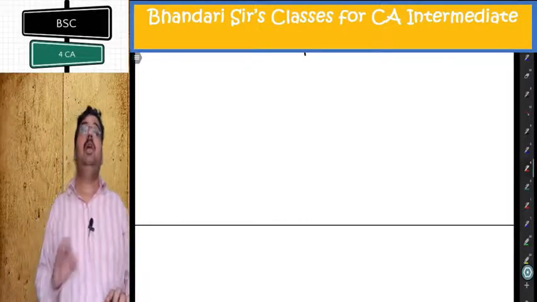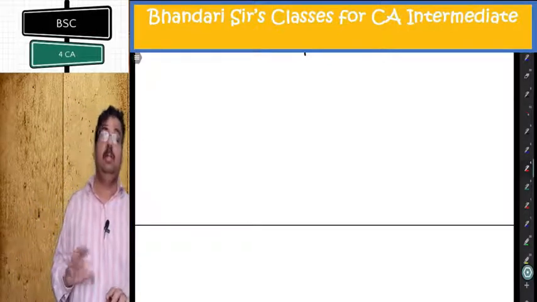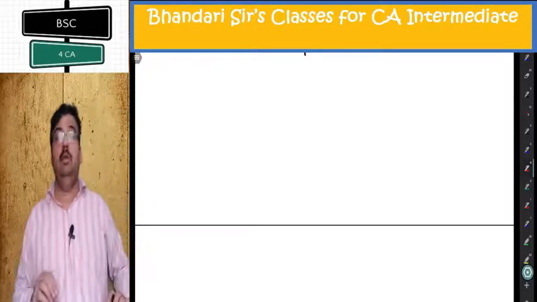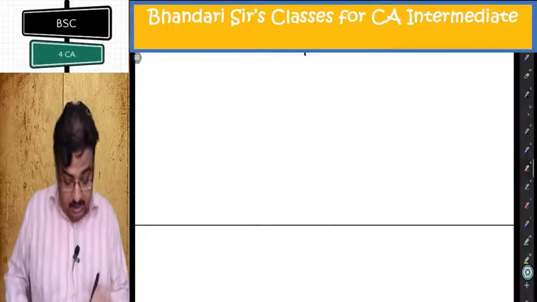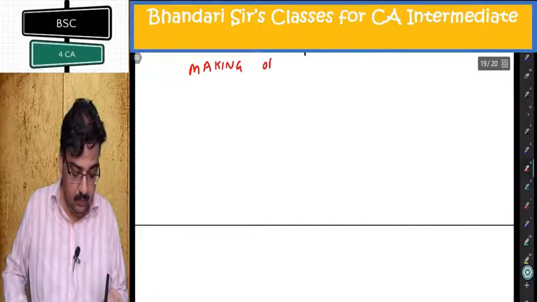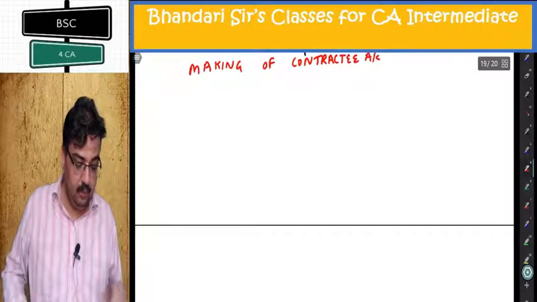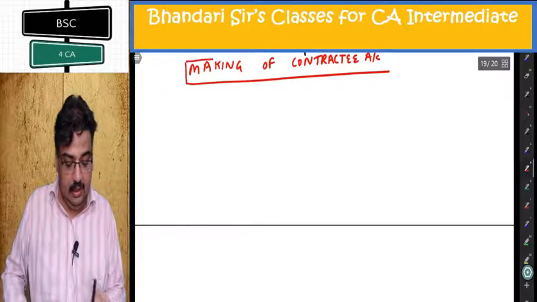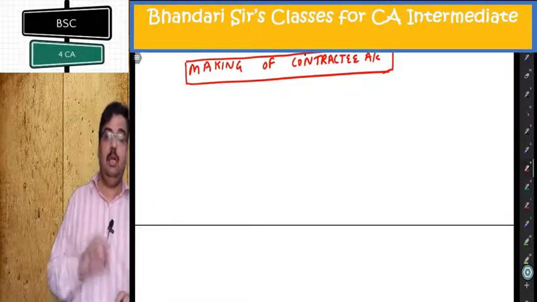One of them is making of contractee account, and second is disclosure of WIP in the balance sheet of a contractor. So first is making of contractee account. If you understand the journal entries better, the ledger can be easily made.